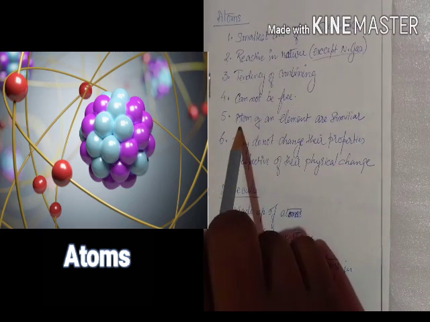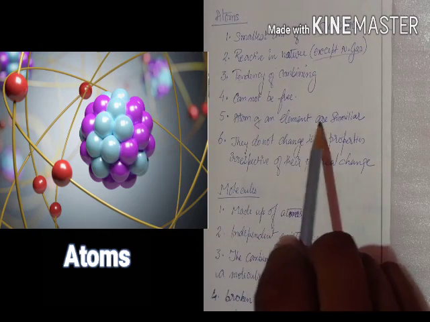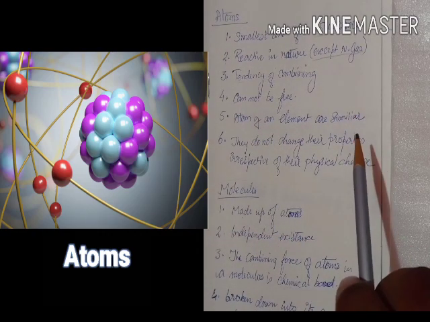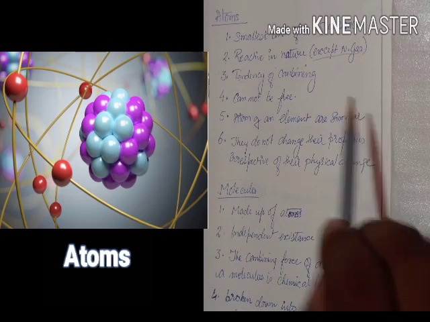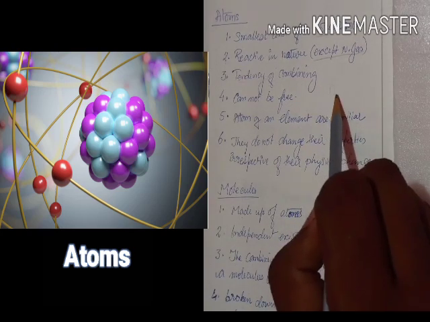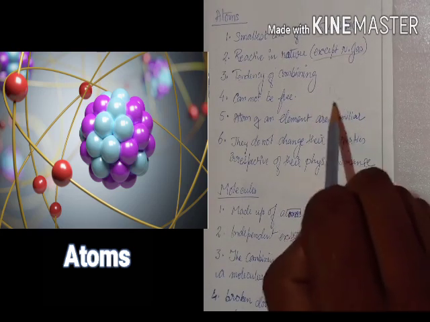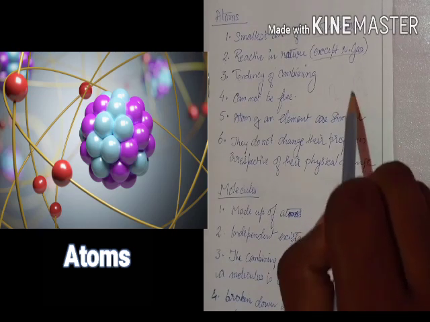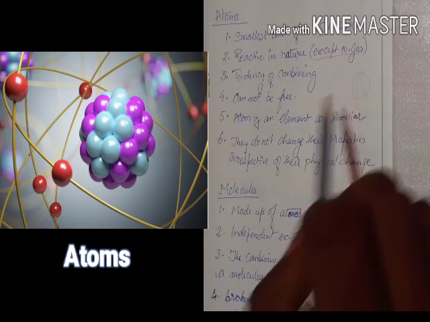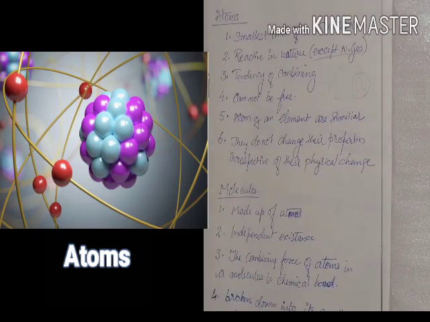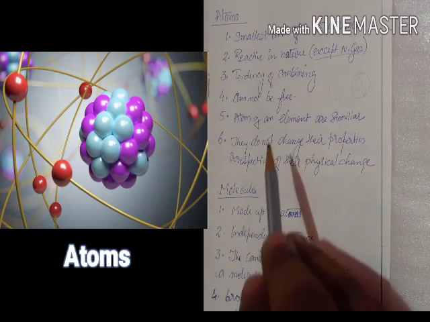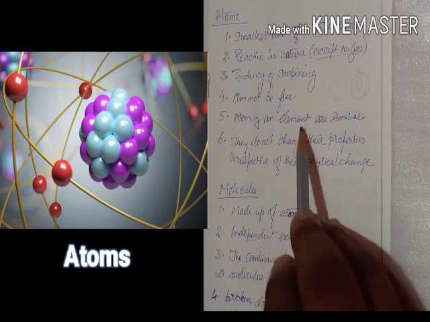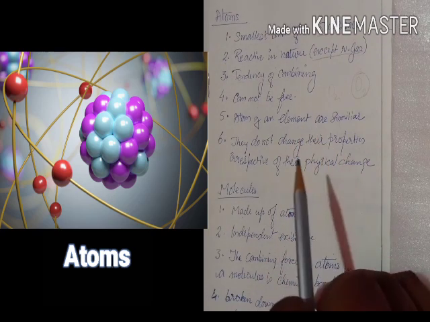Then atoms of the element are similar. So when there is an oxygen atom, the atoms of the oxygen molecule will be similar to the atoms of other oxygen molecules, and the atoms of different elements are not the same.